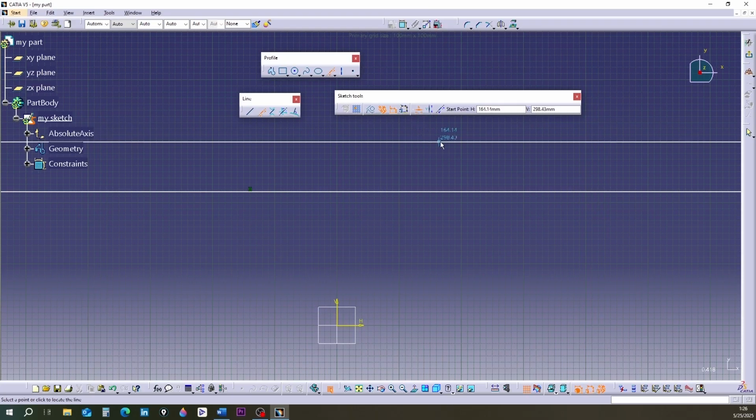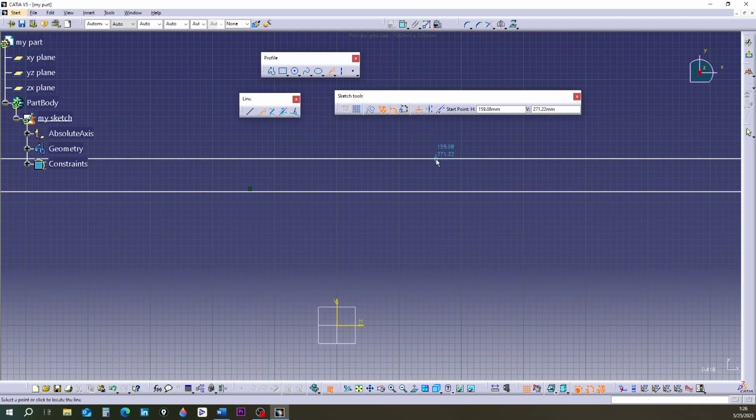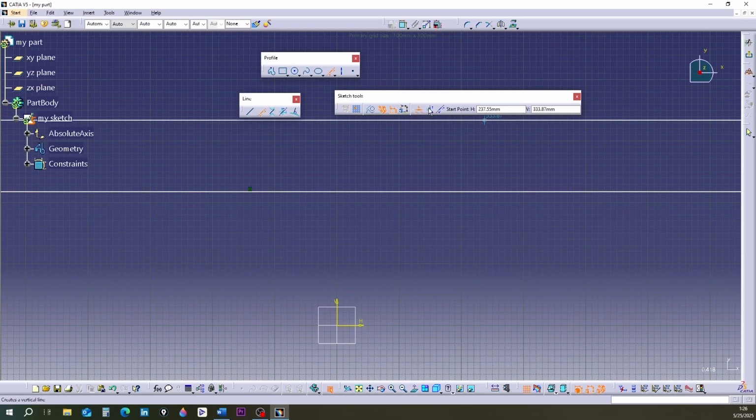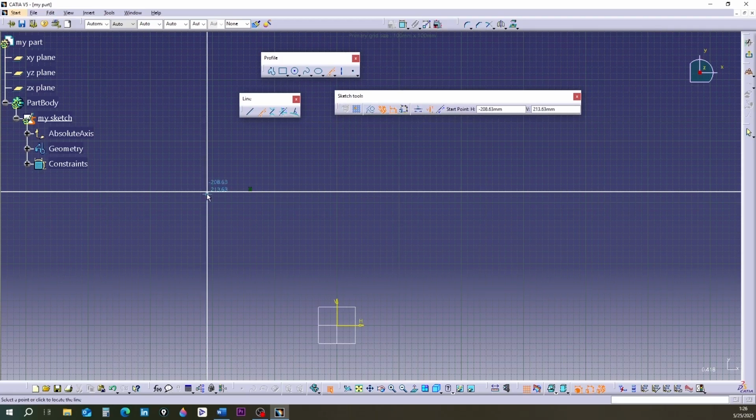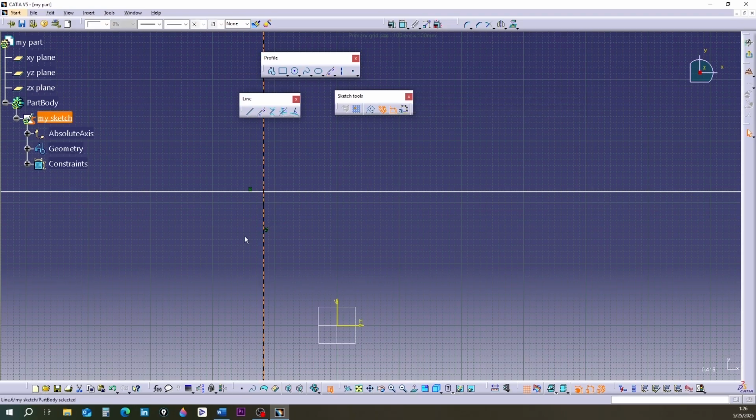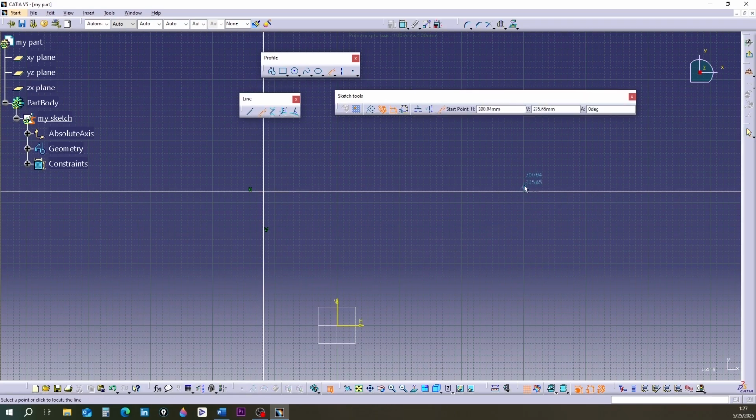If you want to draw a vertical infinite line, click the second tab. You will see the line turns vertical. Click on the screen to draw a vertical infinite line. If you want to draw an angled infinite line, click the tool, then click the third tab.